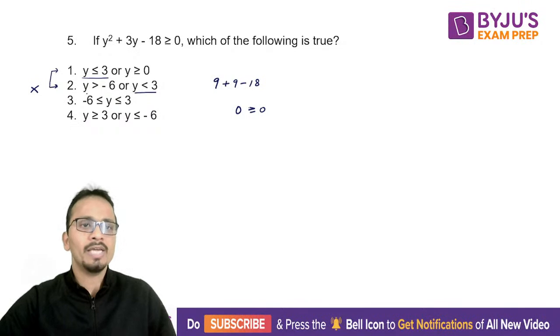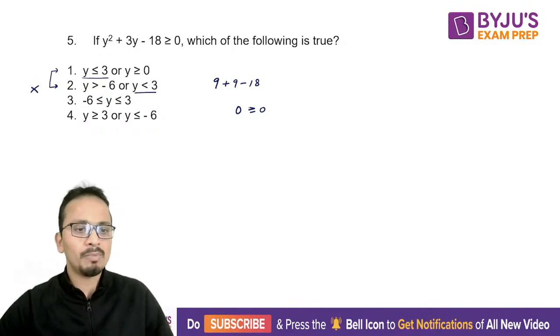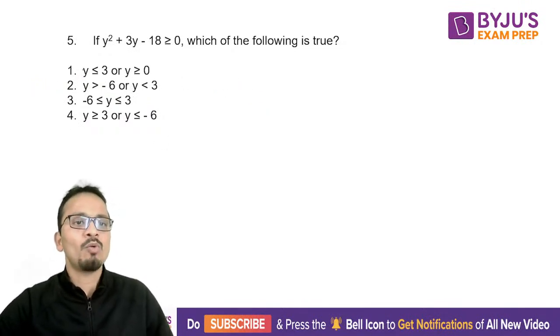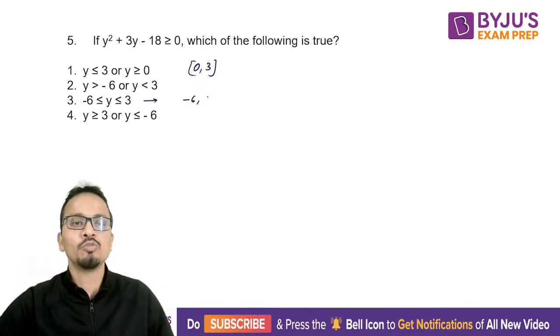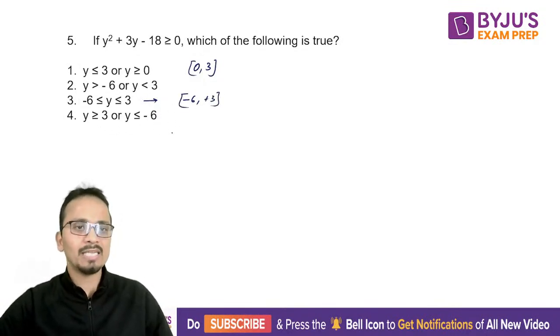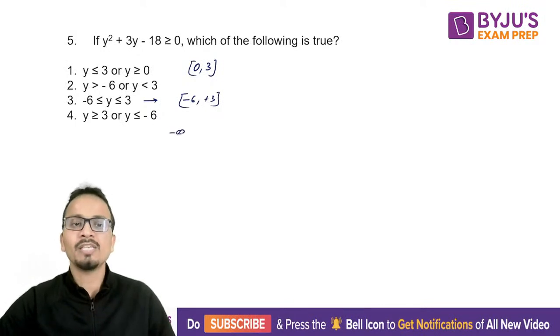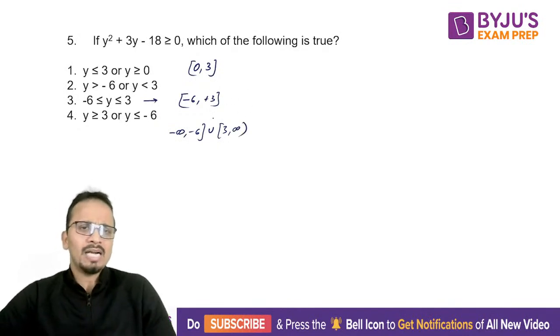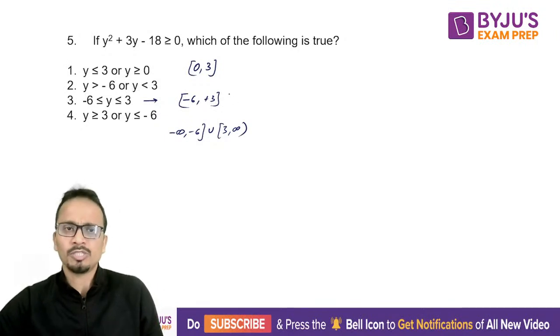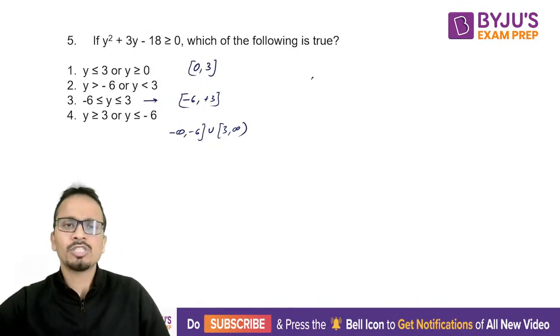All right, okay. Now first one says that, अब properly लिख लेते हैं. First one says that y is less than 3 and greater than or equal to 0. So 0 से लेके 3 तक सारी values include हो रही है. Third option says that minus 6 से लेके plus 3 तक, minus 6 to plus 3, all the values are included. And the fourth one says less than minus 6, so minus infinity to minus 6 union 3 to infinity. So what you can do is look at a point of difference between these options. Okay, so I'll check for 0.